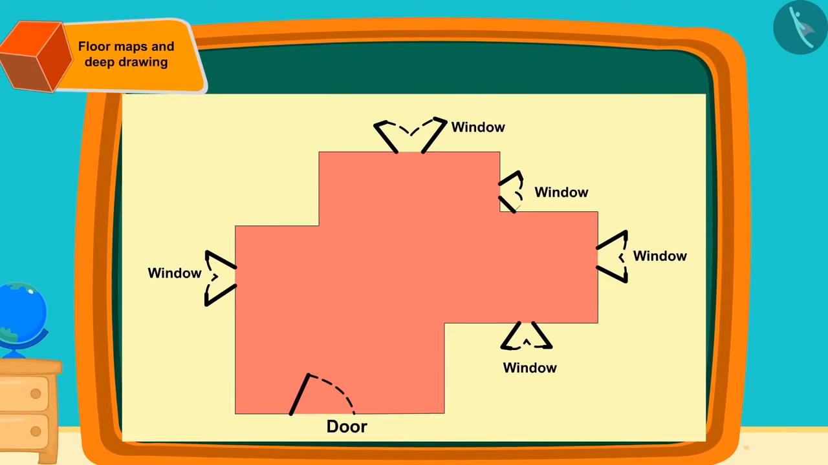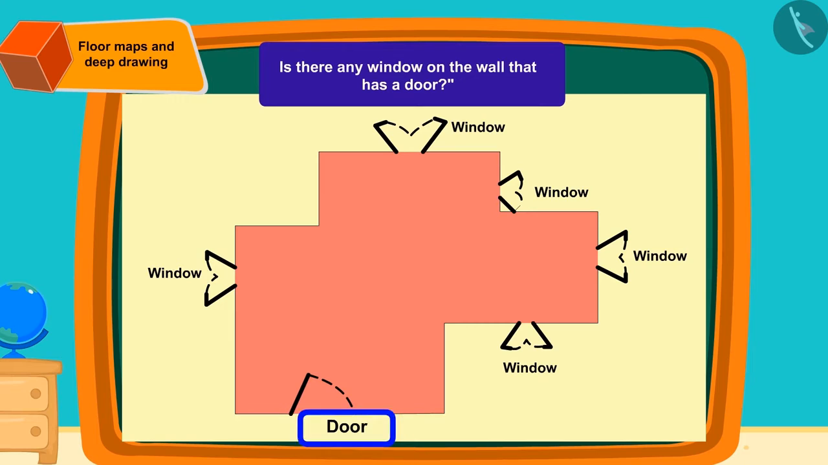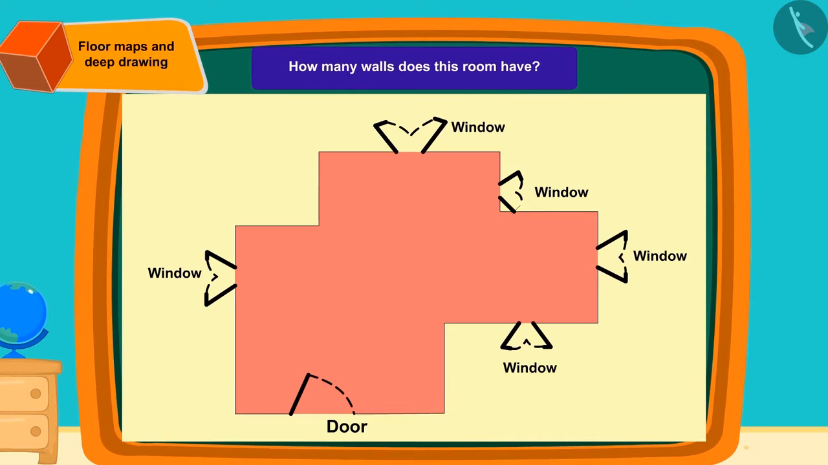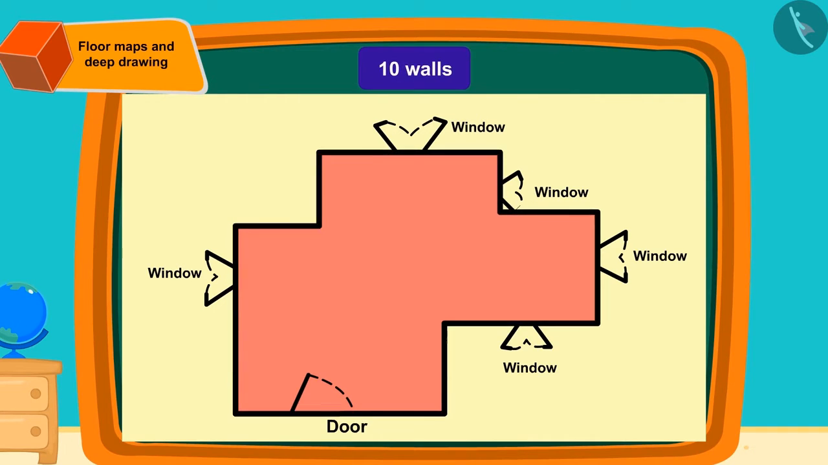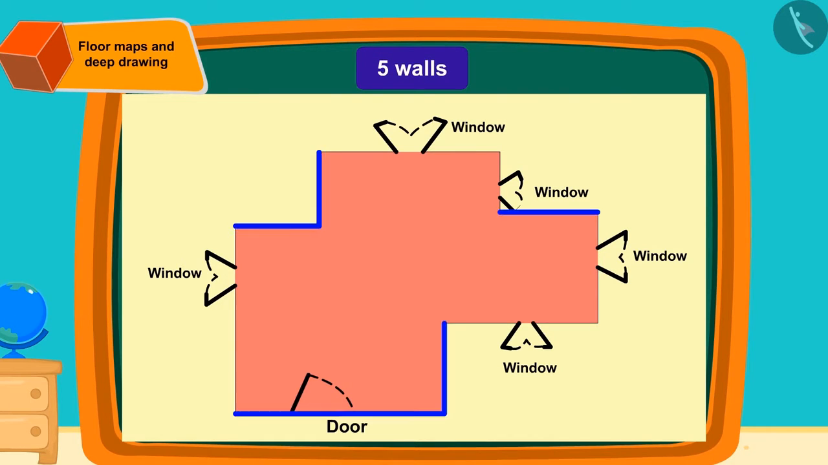Yes, the floor map has 5 windows. Is there any window on the wall that has a door? Exactly. There is no window in the wall where the door is. How many walls does this room have? Right, this room has 10 walls. How many walls are there in this room with no windows? There are 5 walls with no windows.